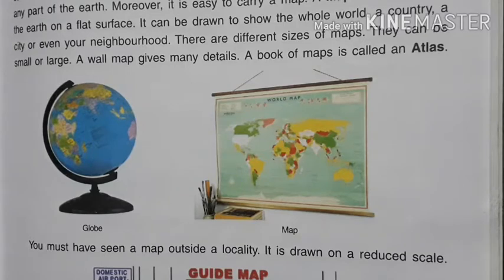What is reduced scale? When we have a large area such as 100 square kilometers and we reduce it on a paper, or we show it on a paper of a small size, that is known as reduced scale.